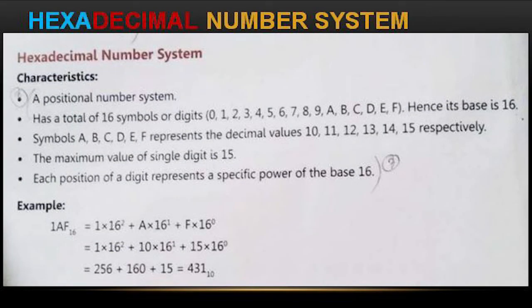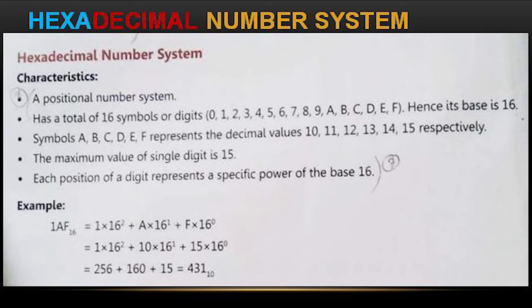Next one is the hexadecimal number system. The hexadecimal number system is a positional number system. It has 16 symbols, so we count the numbers up to 16 only, hence its base is 16. So the maximum value of a single digit is 15. Each position represents a specific power of base 16.